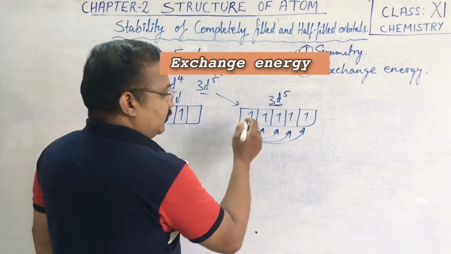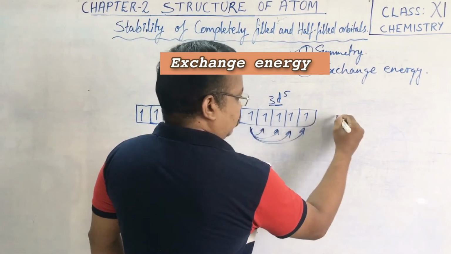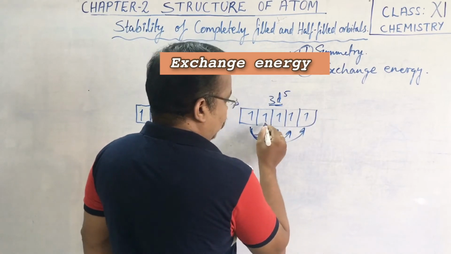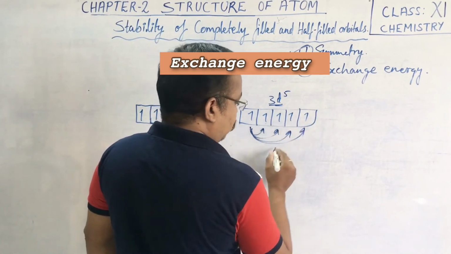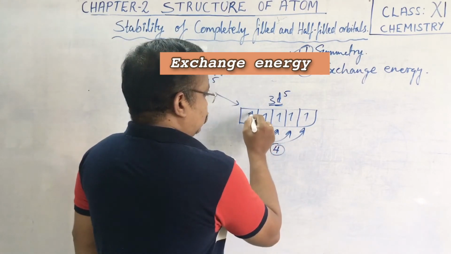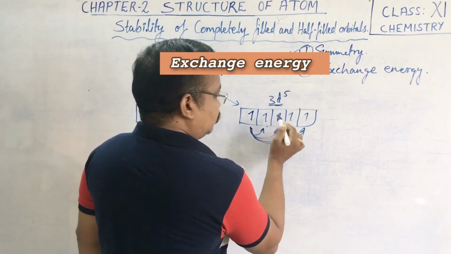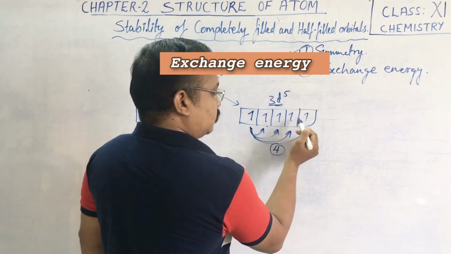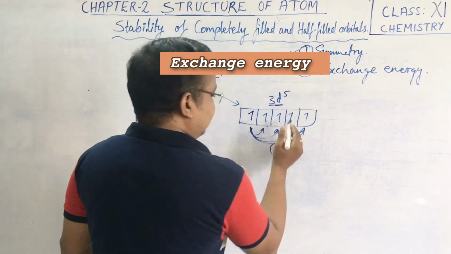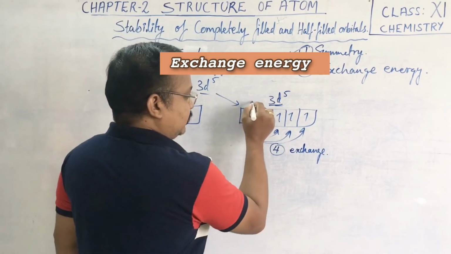Now in the first case, if you take the first electron, this particular electron, we have 1, 2, 3, 4 exchangeable positions. The first electron can exchange either to this orbital, or this orbital, or this orbital, or this orbital. So there are 4 exchangeable positions for this first electron.